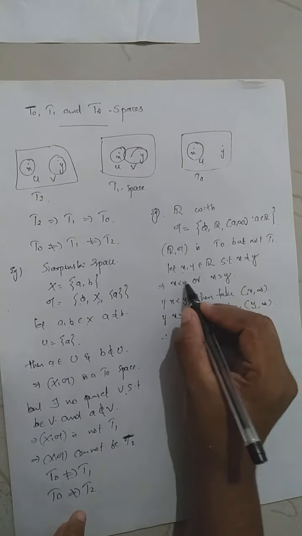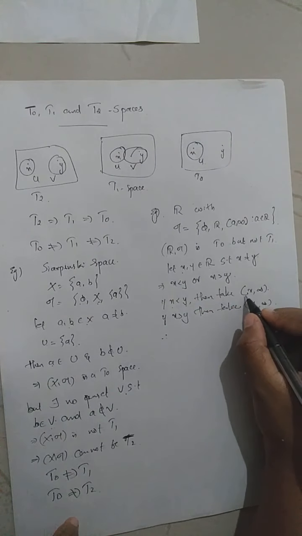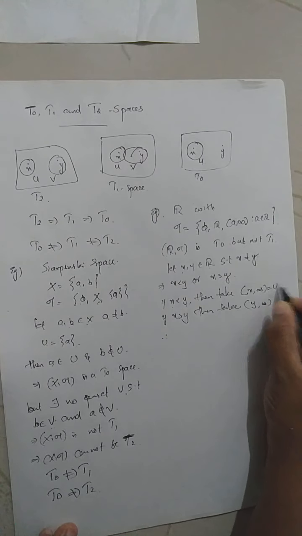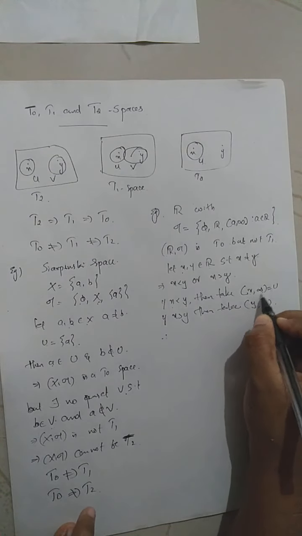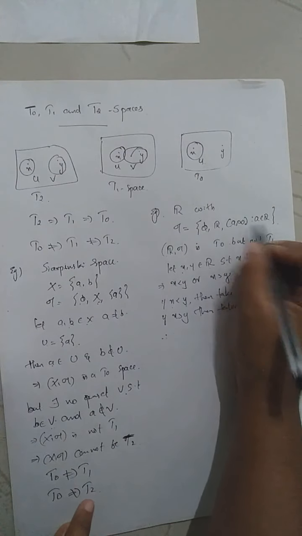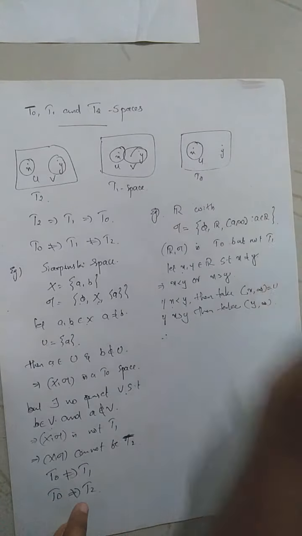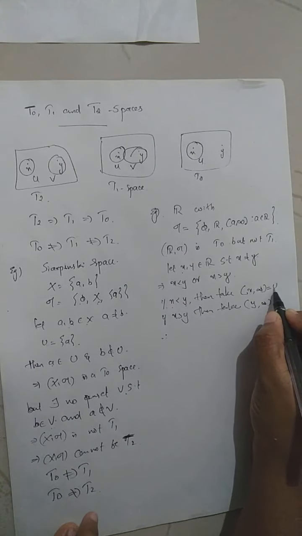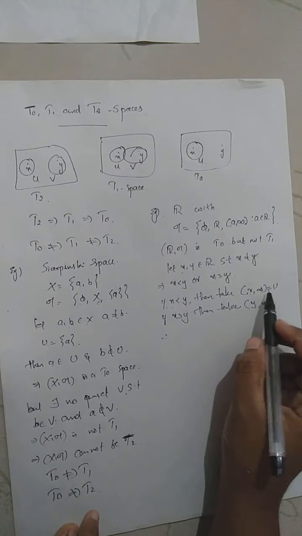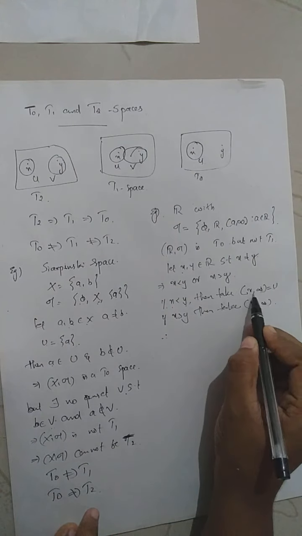Therefore you consider the case x less than y. When x is less than y, take the interval (x, infinity) as U. Then (x, infinity), x a real number, is an open interval of the form (a, infinity), which is an open set in tau, an element of tau, therefore open in the real numbers. For this case, when you take U equal to (x, infinity), U will be open in R, and U is an open set containing the point y.